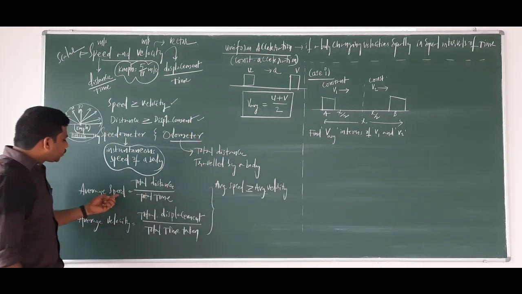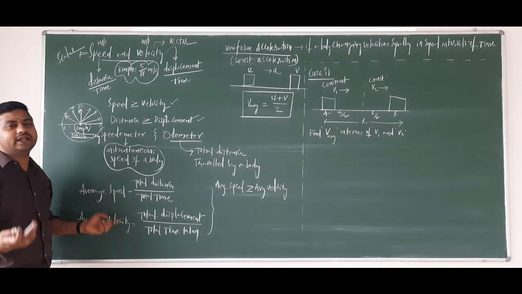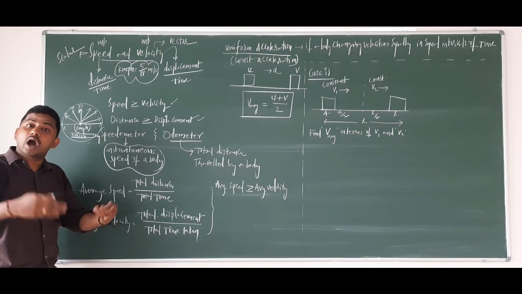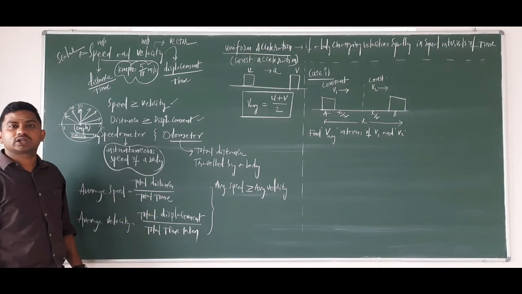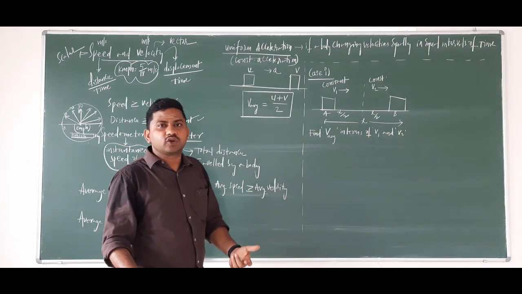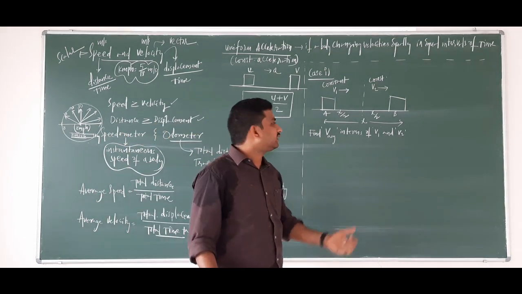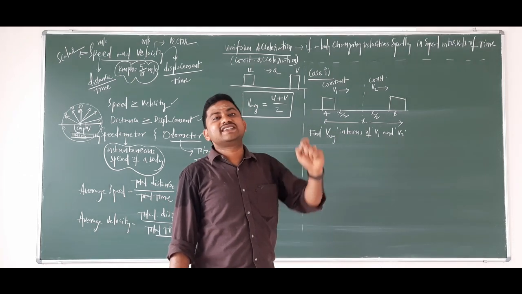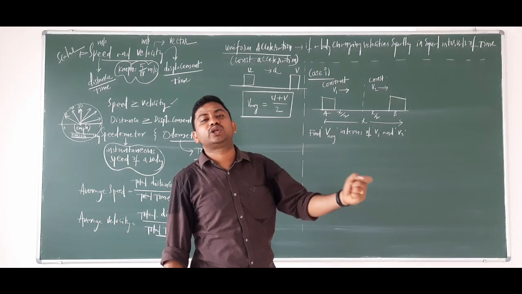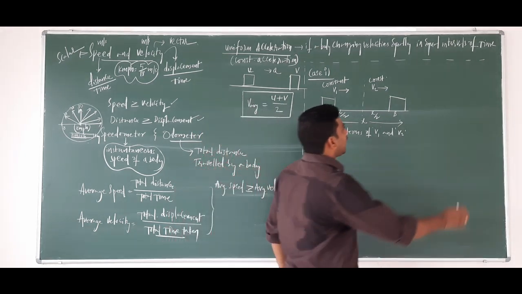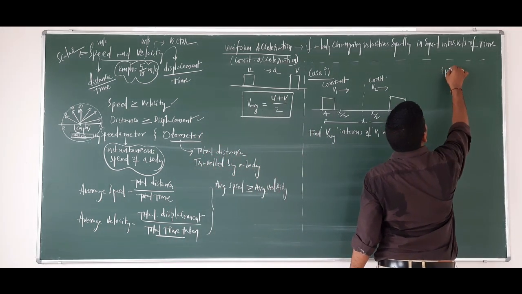Because the basic definition of average velocity or average speed is total distance by total time, or total displacement by total time. So here there is a time, so we need to think about the time. But they have not mentioned anything about the time. But speed is equal to distance by time, so time is equal to distance by speed. Yes or no? 100% it is yes.